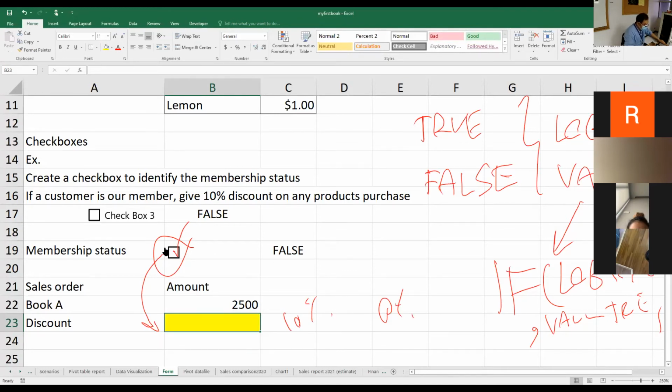So now what are we going to do? You have to use the IF function to check the value in the cell link here.